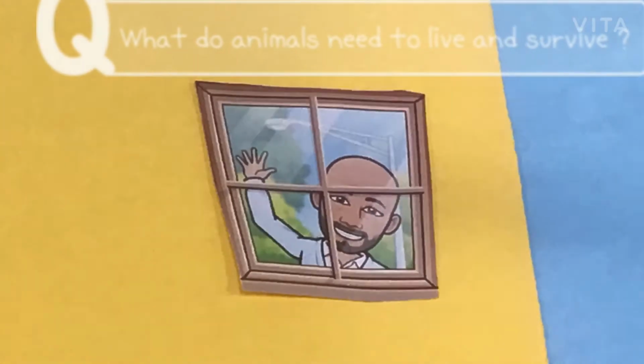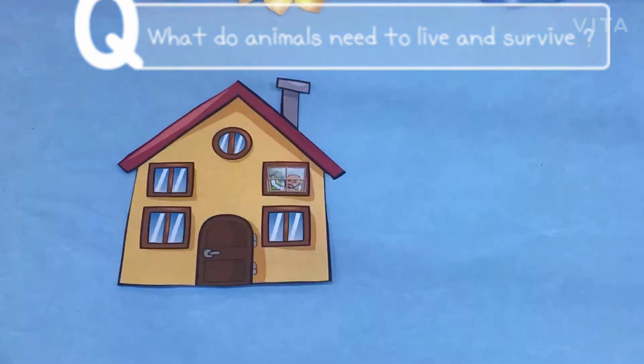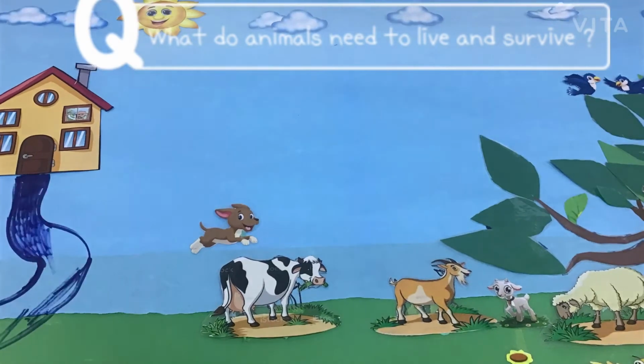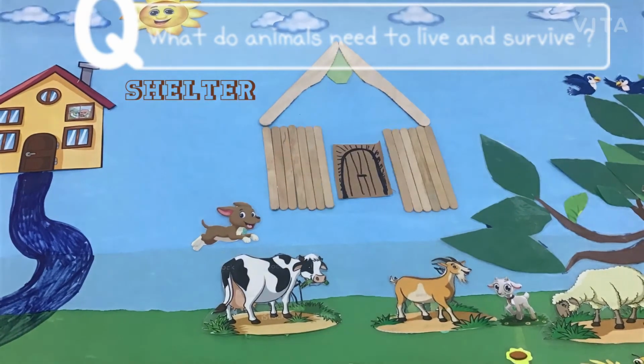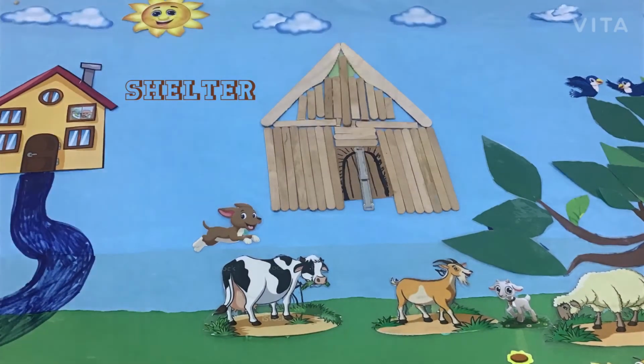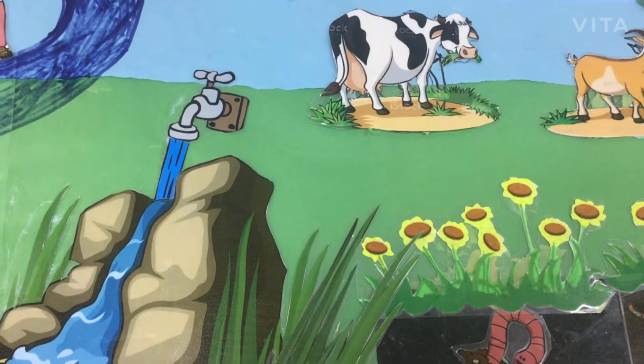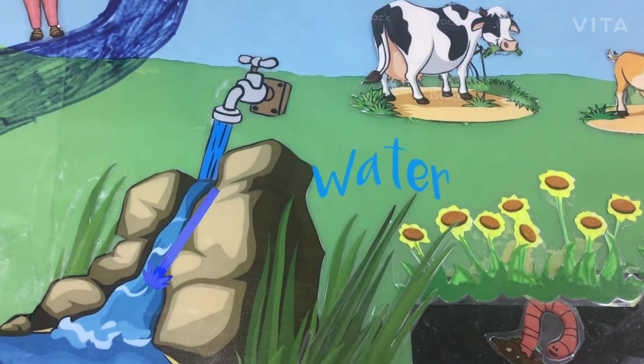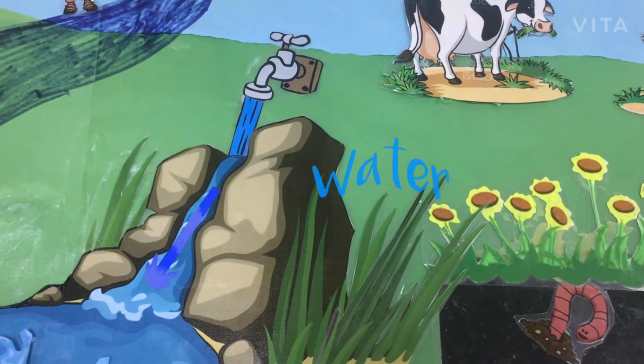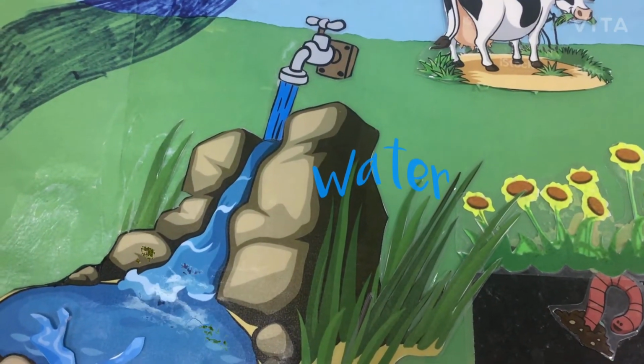Think for a while and try to find an answer. What do animals need to live and survive? Animals need shelter. A shelter is a place where an animal can be safe.